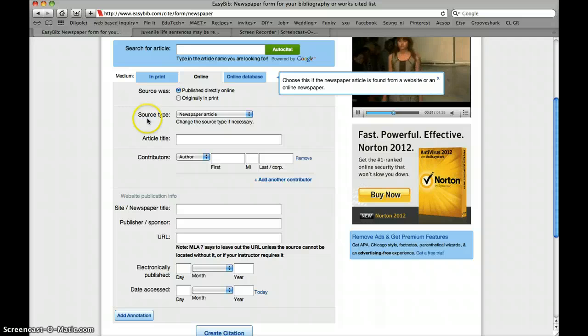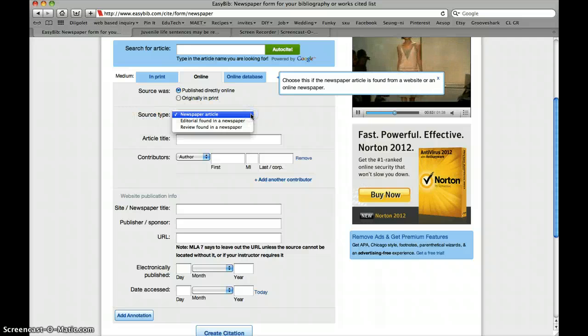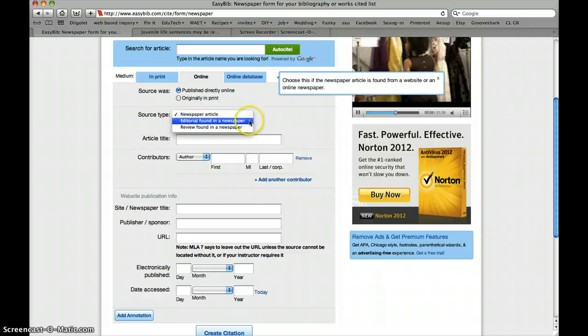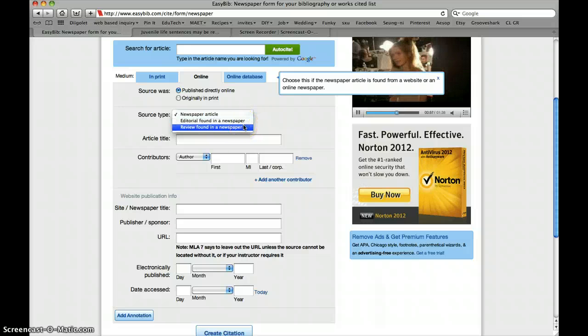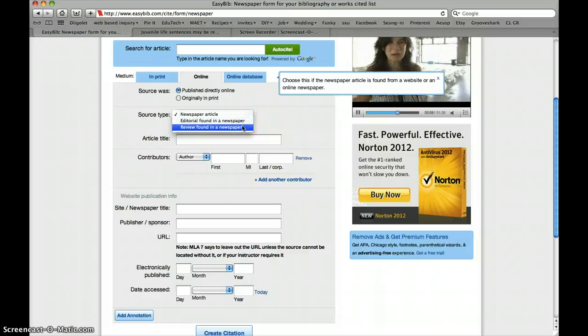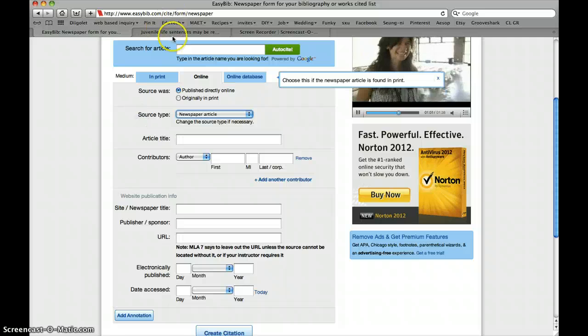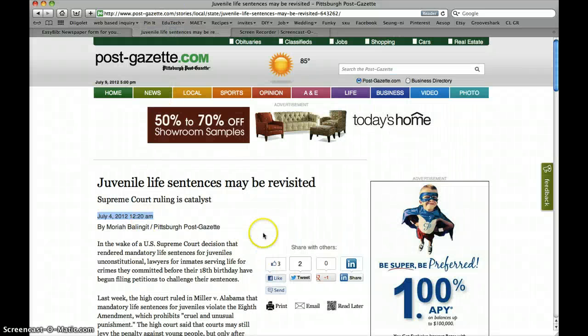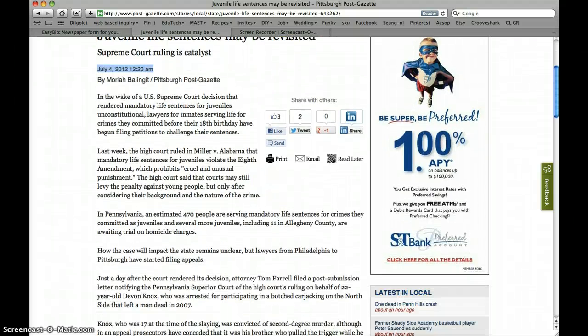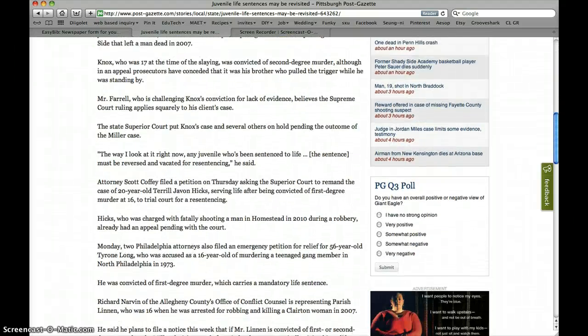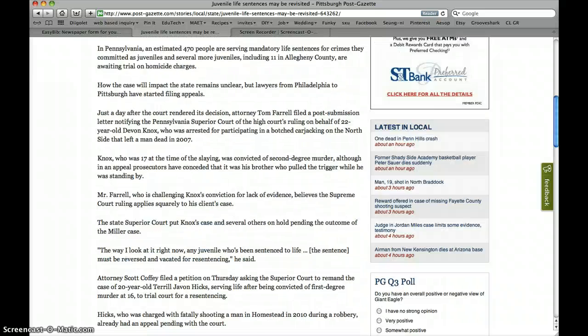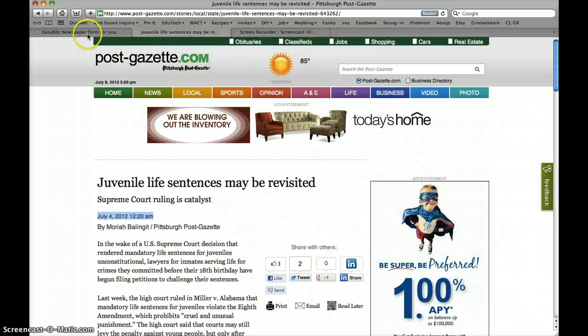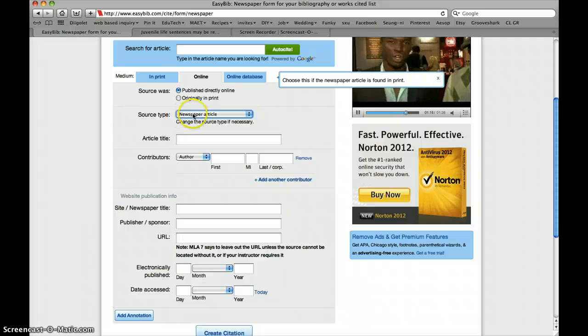So then we go into source type. Is it a newspaper article? Is it an editorial found in a newspaper? Or is it a review found in a newspaper? Now, if it was an editorial or a review, you would see that somewhere on this page. Okay, and I've already looked through it and I know that it is not. So let's go back to EasyBib, and we know it's just a newspaper article.